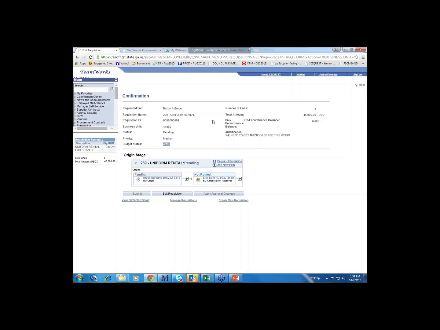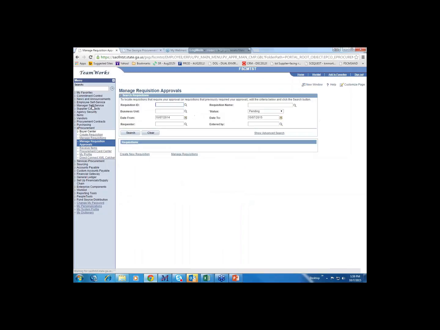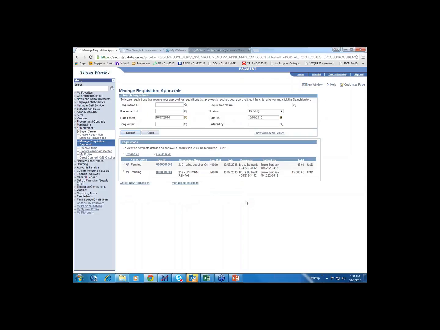There's really a couple of different ways. You can click on the URL, which will take you directly to the approval page, or you can go underneath e-procurement and click on Manage Requisition Approvals. We always get somebody who calls and says, I clicked on Manage Requisition Approvals, but I'm not seeing anything. Well, you have to click Search, and it brings up the list of all the requisitions that are currently waiting for your approval.